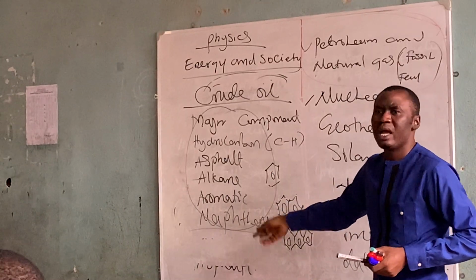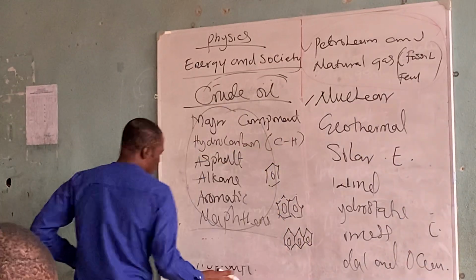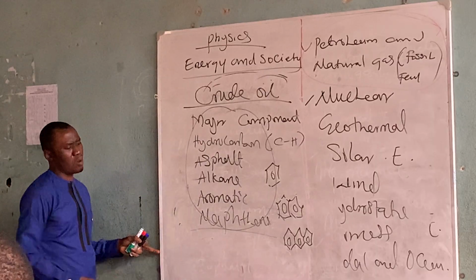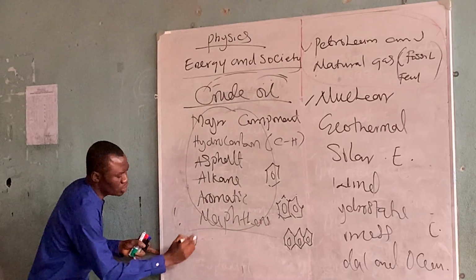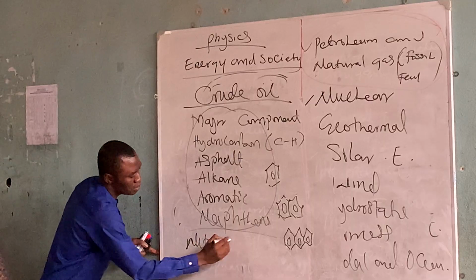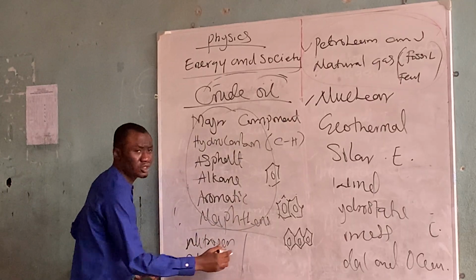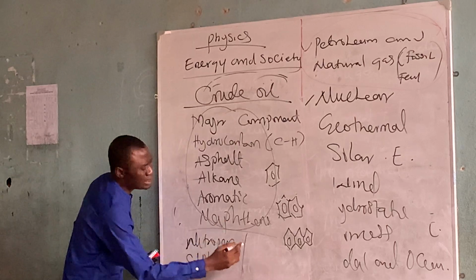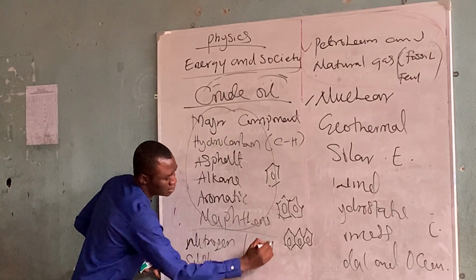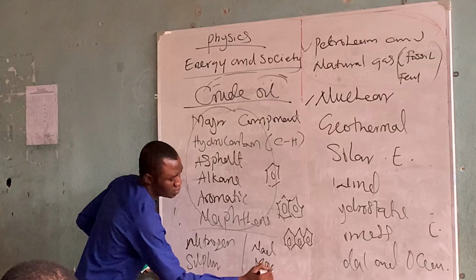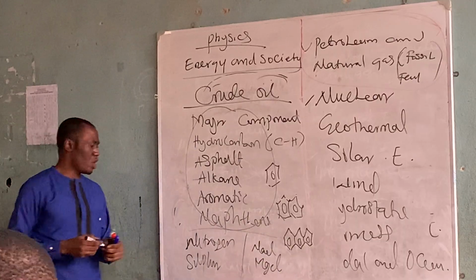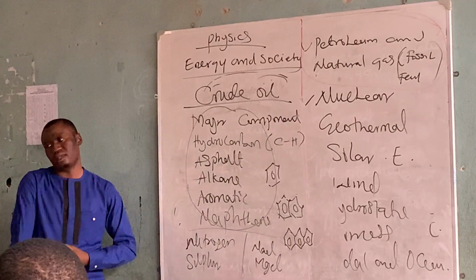Are you following? Now, the minor products found there include nitrogen, sulfur, and some metal chlorides, like sodium chloride and magnesium chloride, and a lot more.